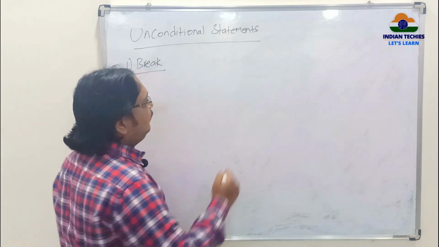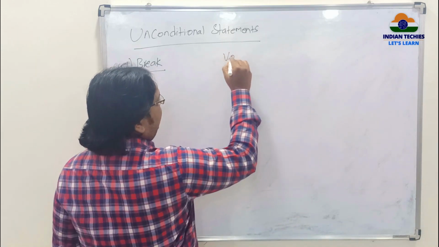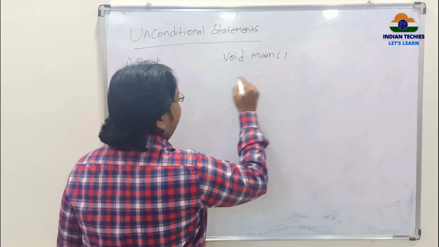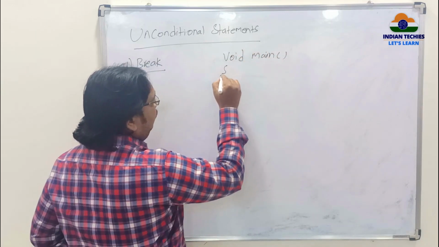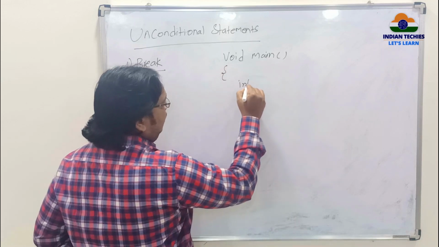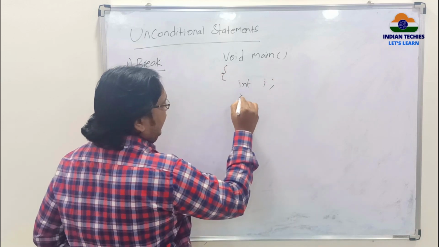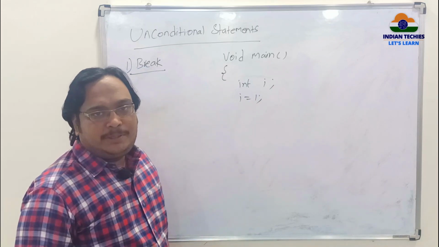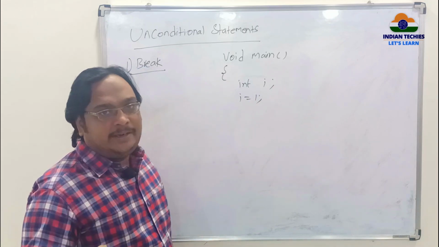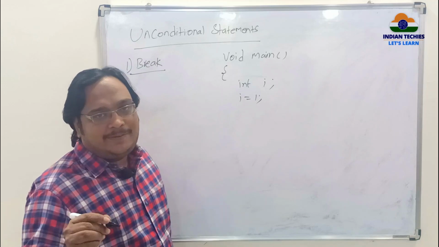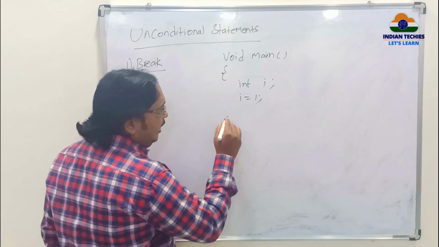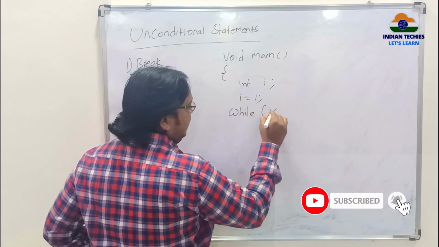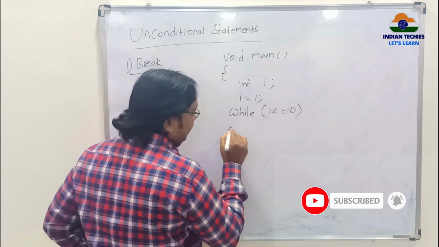Let's see. So, hash include stdio.h, everybody knows. So, I am starting from void main. int i is equal to 1. The condition should be till 10, that is, I have to print the values from 1 to 10. That is, while i less than or equal to 10.